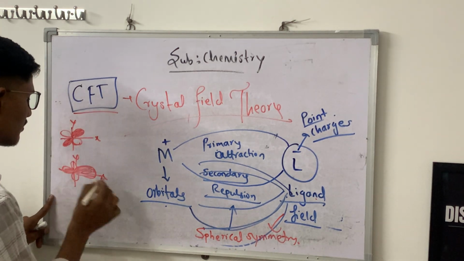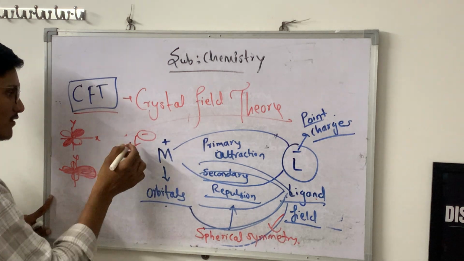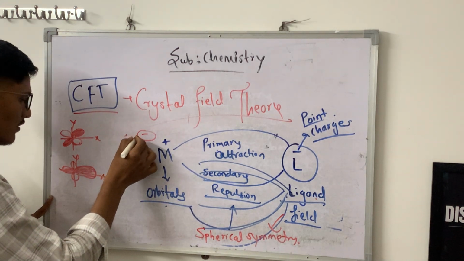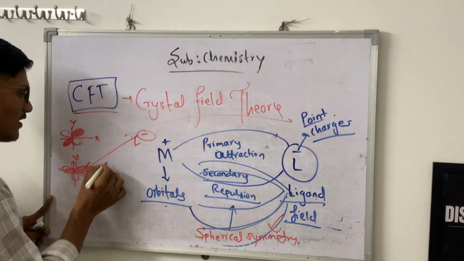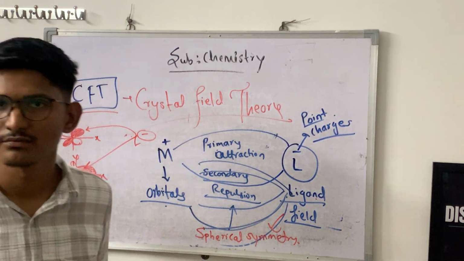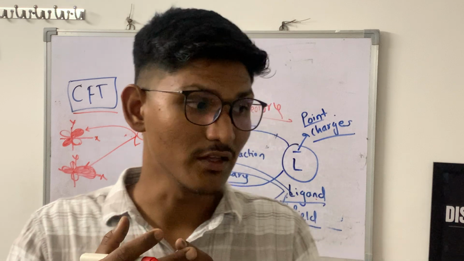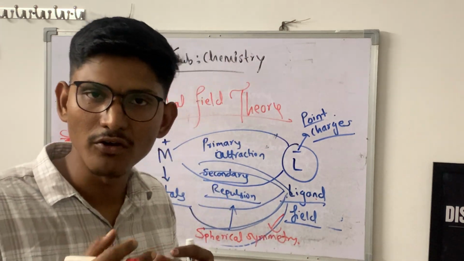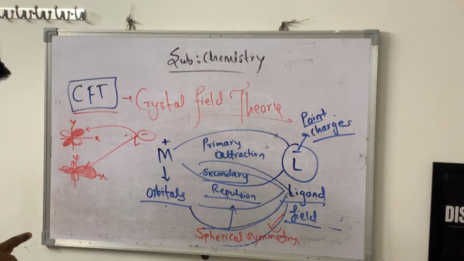So if the ligand is here, this ligand field is more experienced by the lobes on the axial positions as compared to the lobes in between the axes. Because of that, there is splitting of the d orbitals. So let us discuss the splitting in the d orbital.